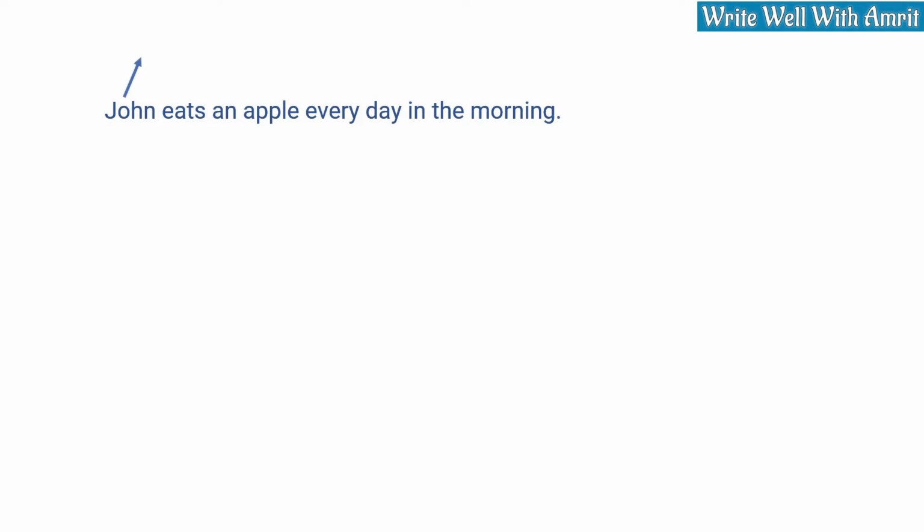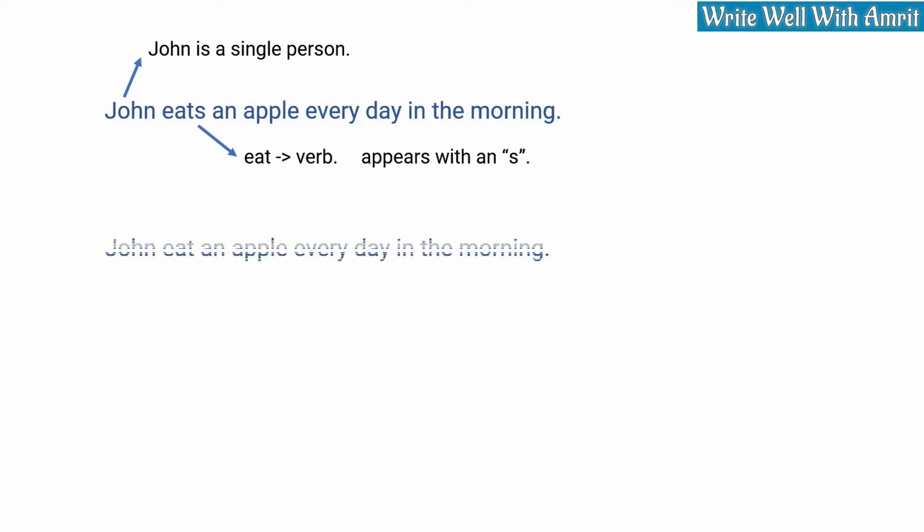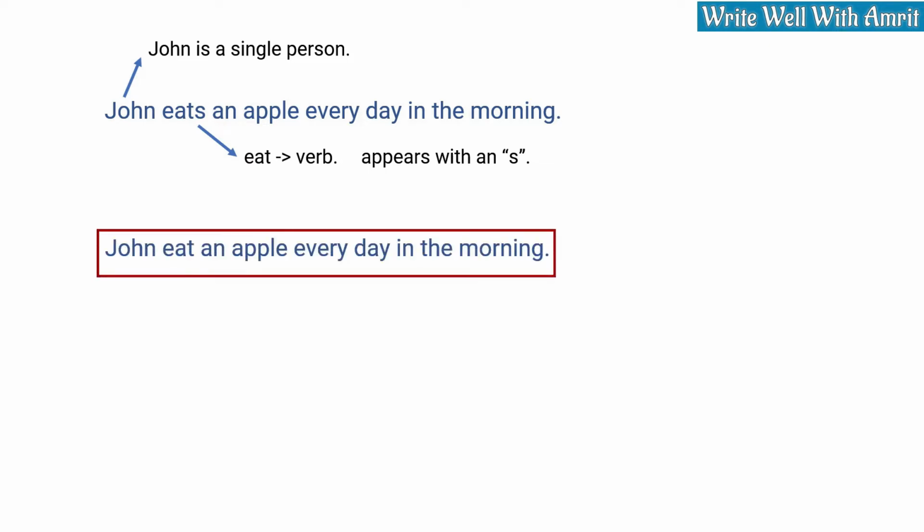John is a single person. The verb here is eat. But you notice that the verb eat appears with an S that usually signifies plural. Your common sense may tell you to write the sentence in the following manner. John eat an apple every day in the morning. In terms of subject-verb agreement in English grammar, this is wrong.